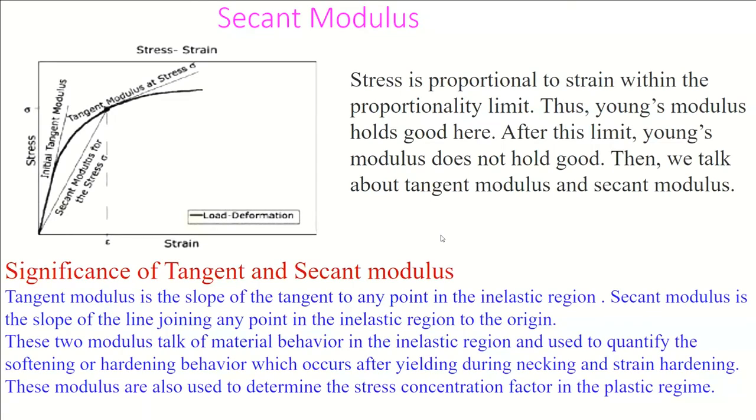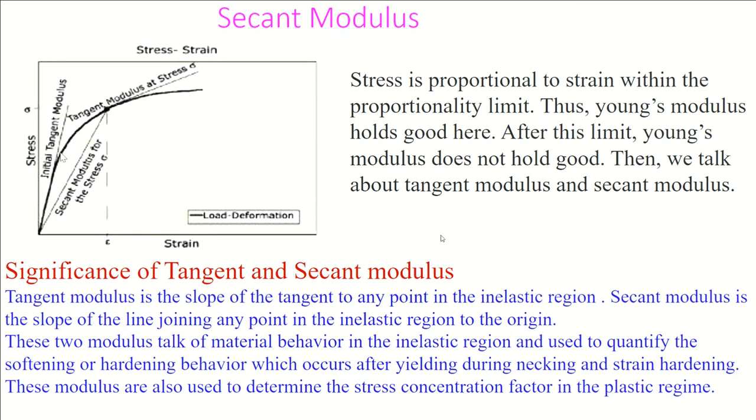Stress is proportional to strain within the proportionality limit. Thus, Young's modulus holds good here. This you know, very simple. After this limit, Young's modulus does not hold good, meaning it is no more linear. Then we talk about tangent modulus and secant modulus. Up to this point, look at my cursor, it is all about initial modulus or Young's modulus.